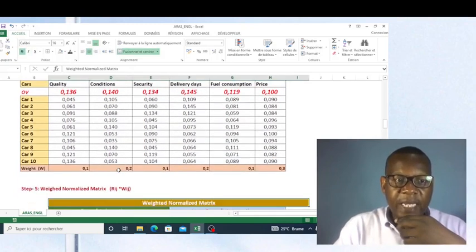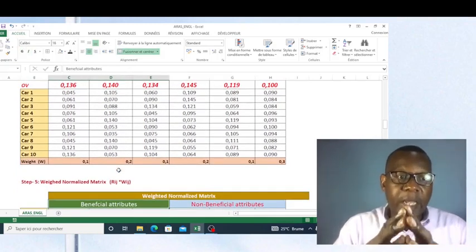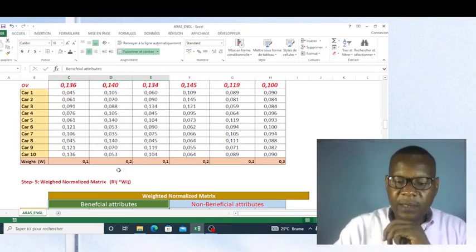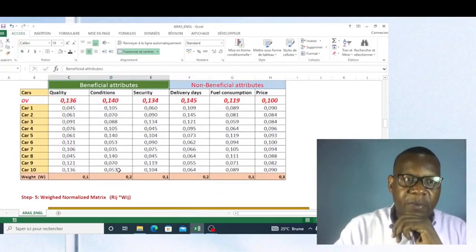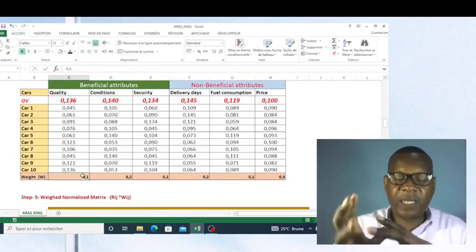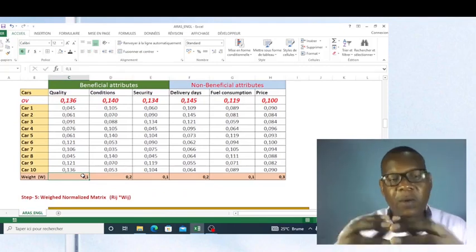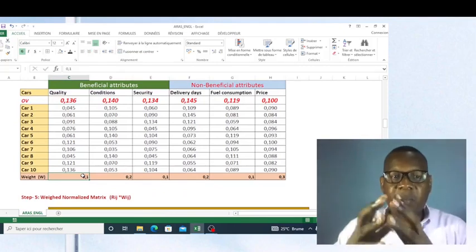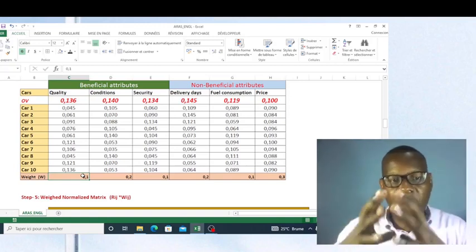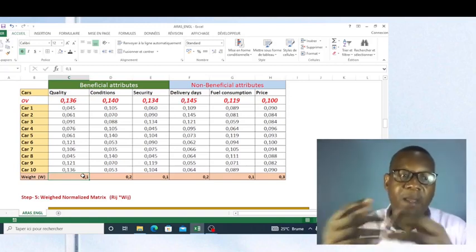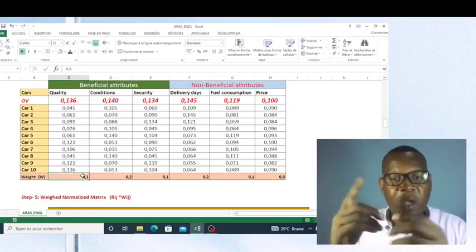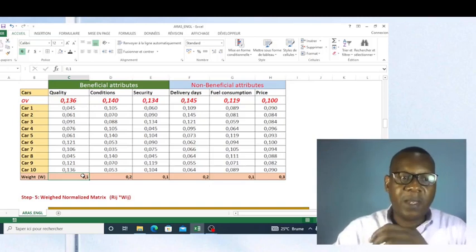The next thing is to get the weighted normalized matrix. What does it mean? It means taking these values multiplied by the weight of each criterion. Remember, I have said that weights were given here, but in the PSI method, preference selection index, we didn't need the weight, because the weights are calculated during it. Calculating weight in preference selection index is one of the steps.